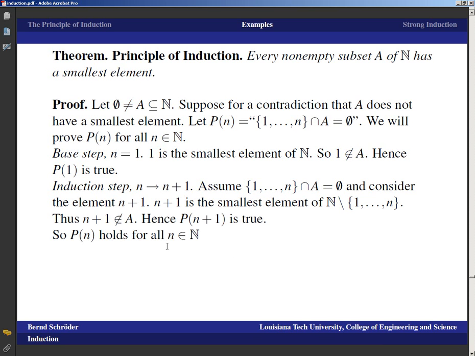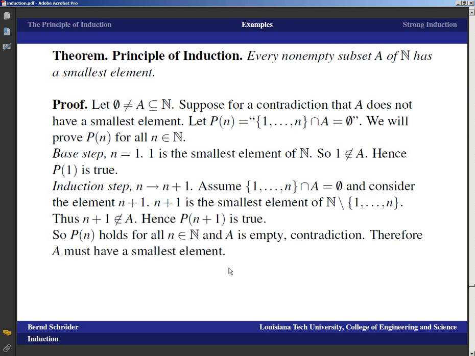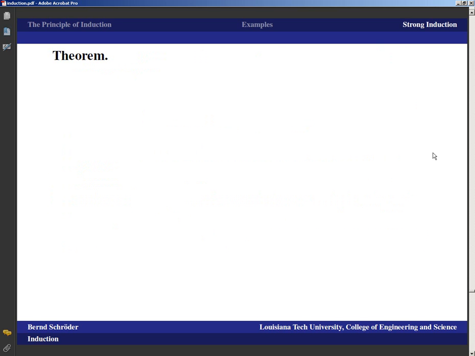So that means P of n holds for all n element of N, which means that no number n is in A, and that means A is empty, which is a contradiction to our assumption that A is not empty. Okay, so that means, because we have arrived at a contradiction, A must have a smallest element, because that's what the assumption was that we wanted to lead to a contradiction, and we have. And that would be the principle of induction in its smallest element form, if you will.